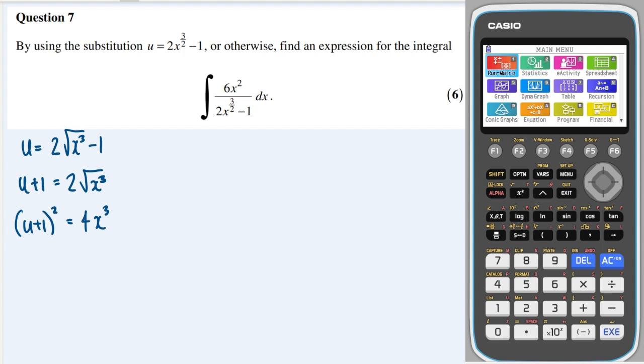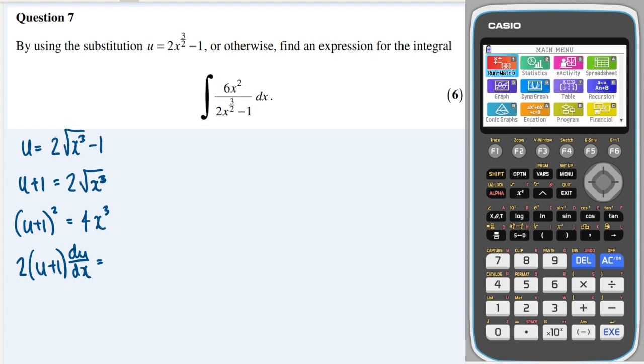And now I'm going to differentiate implicitly. So differentiating this side with respect to x, I'll first off differentiate with respect to u. So the 2 will come down, replaced by dropping the power down to 1. And the derivative of the bracket is just 1, so multiply by 1, we don't need to. But because we are doing it implicitly, I need to multiply it by du by dx.